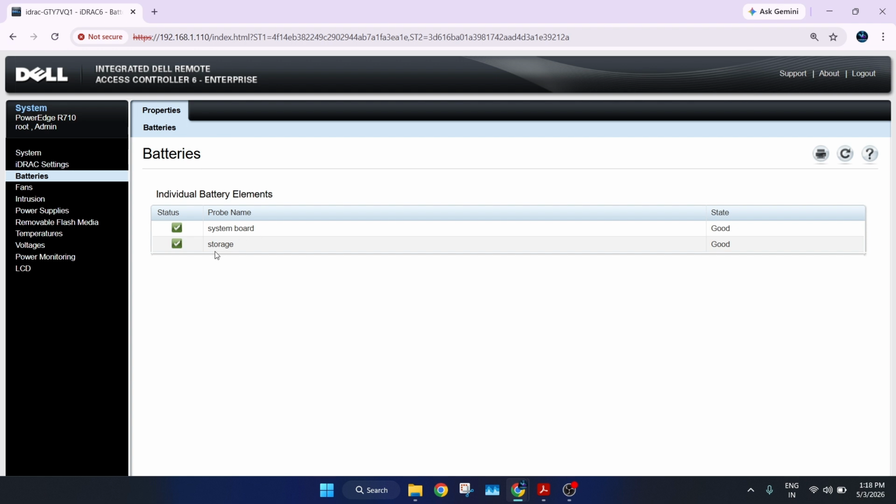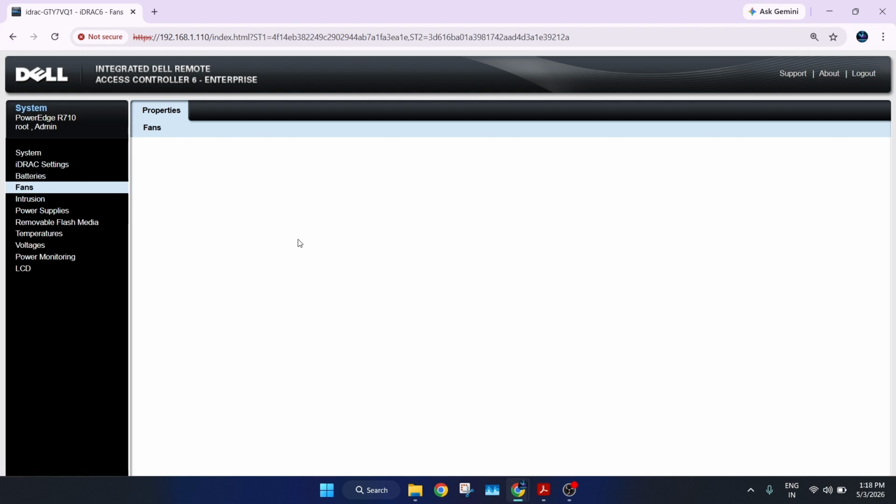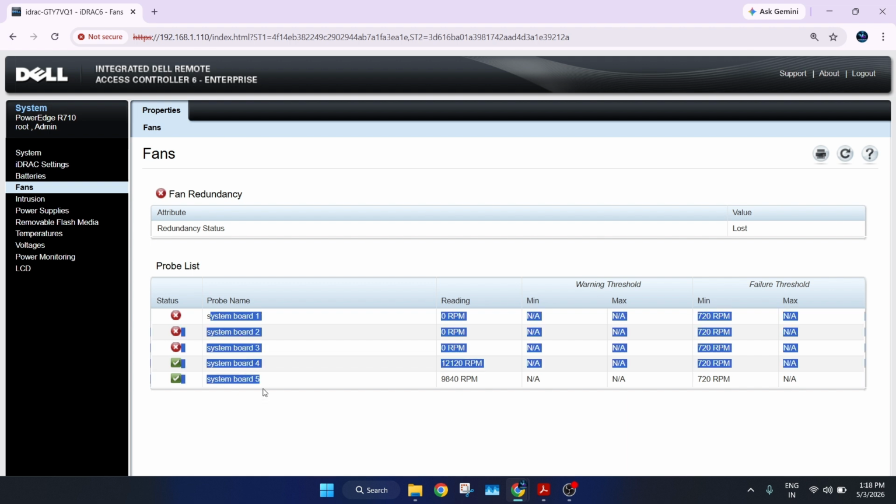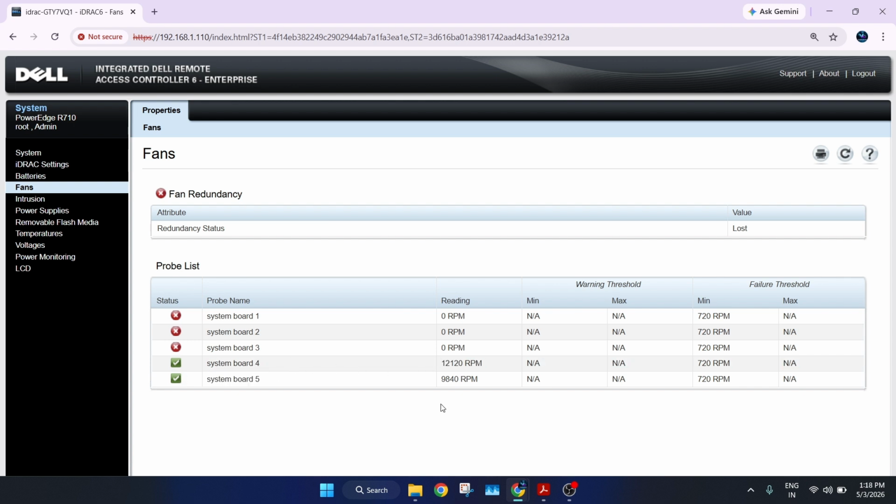System board and storage look good. Similarly, we have 5 fans for this Dell PowerEdge R710 model. Maybe due to a firmware update, all the fans are working on my Dell hardware server, but it still shows two system boards as healthy.